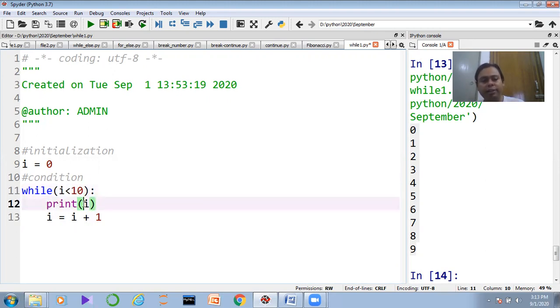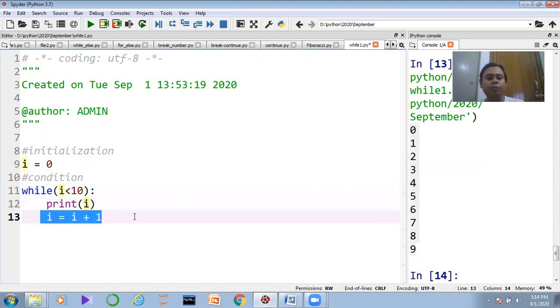Again it will enter the print statement, it will be executed, and 1 will appear here. After that, 1 plus 1 is 2, then 2 is less than 10, so 2 will be printed. Then 2 plus 1 is 3, again it will compare the condition, again 3 will be printed, then 3 plus 1 is 4, and so on. It will keep going until it reaches 9.